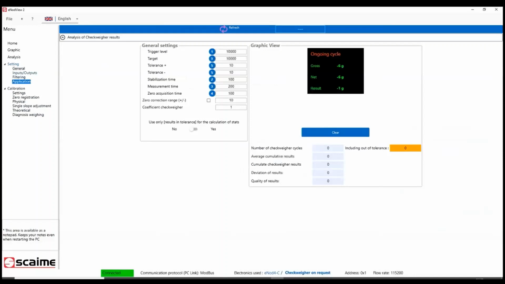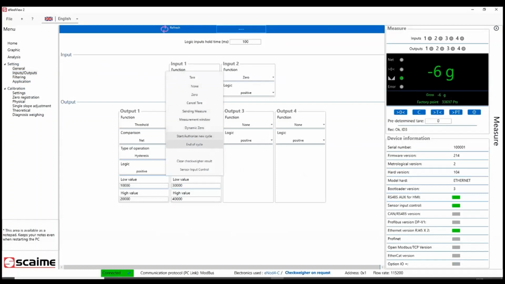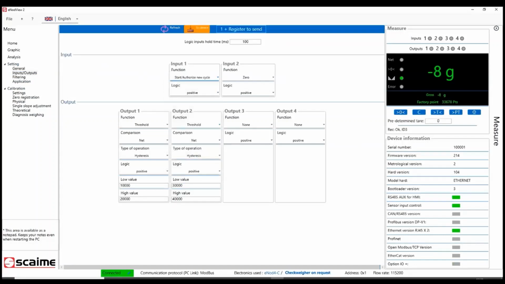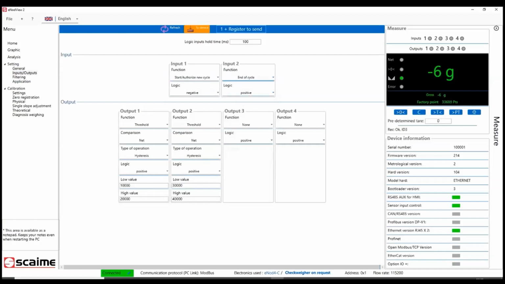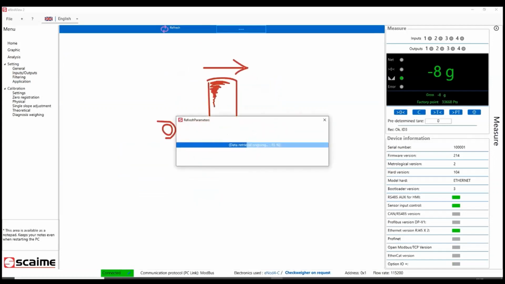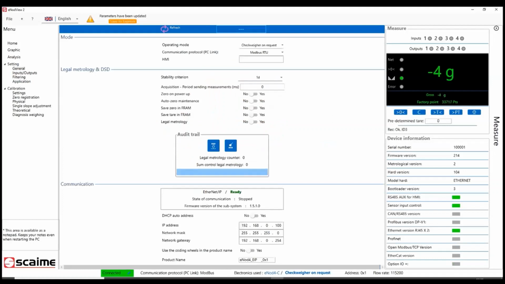But firstly, I will configure the inputs and outputs of my checkwire because I am equipped with two detectors for the input and the output of my band. I will put the first input in start cycle in negative logic to be sure that the product has fully passed the detector before starting the cycle. And I will put the input 2 in stop cycle in positive to stop the cycle when the product passes my detector.